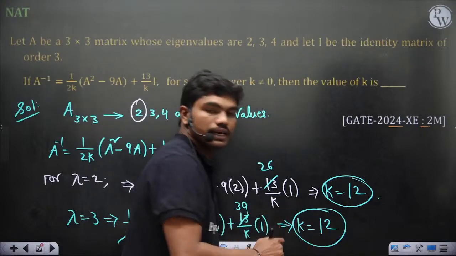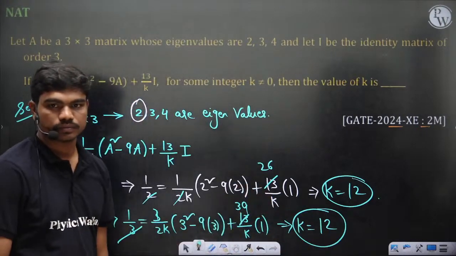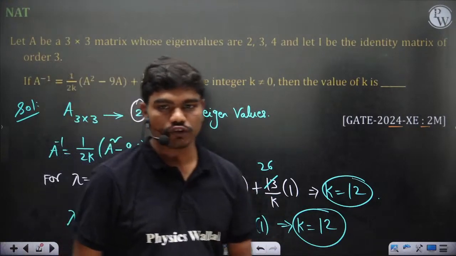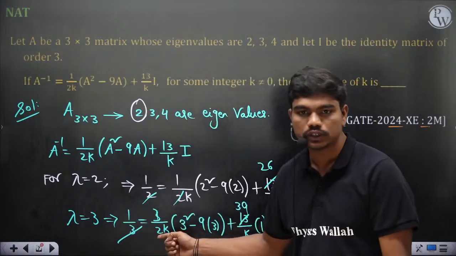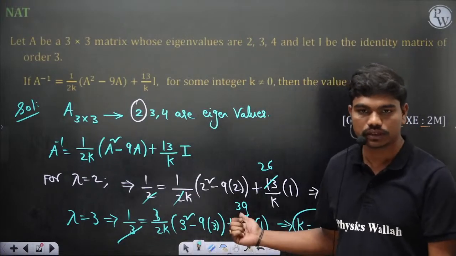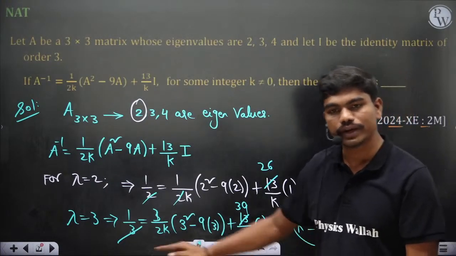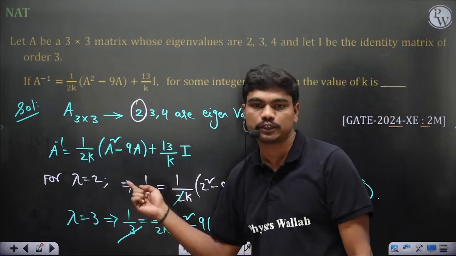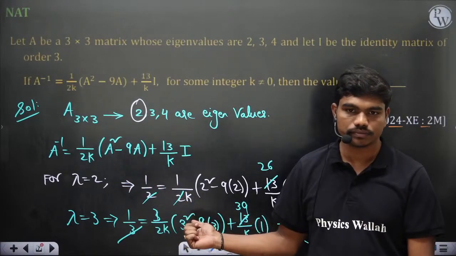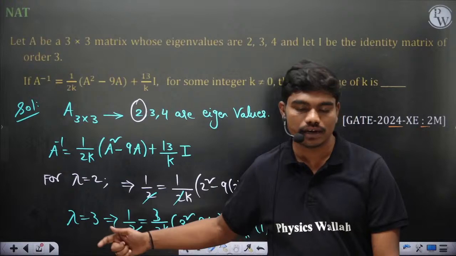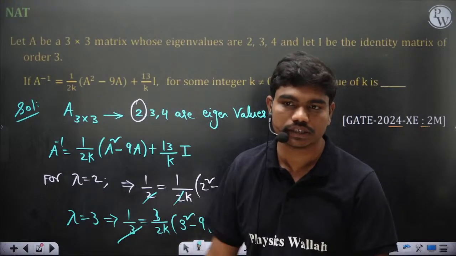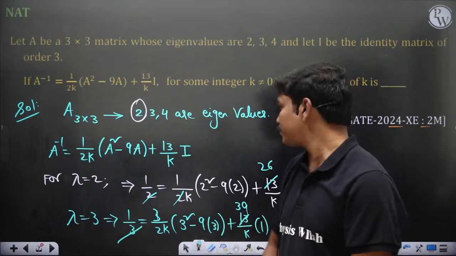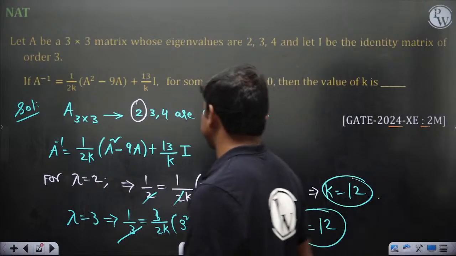Similarly, you can take the other eigenvalue also. Okay, it's not minus 54 by 2. There is also this 2 here. Okay, so minus 27 plus 39. So 39 minus 27 is 12 again. So you can use the simple properties of eigenvalues to get this result. Okay, no need to calculate the characteristic equation of this matrix. In fact, if you want to calculate the characteristic equation, I still have a technique.